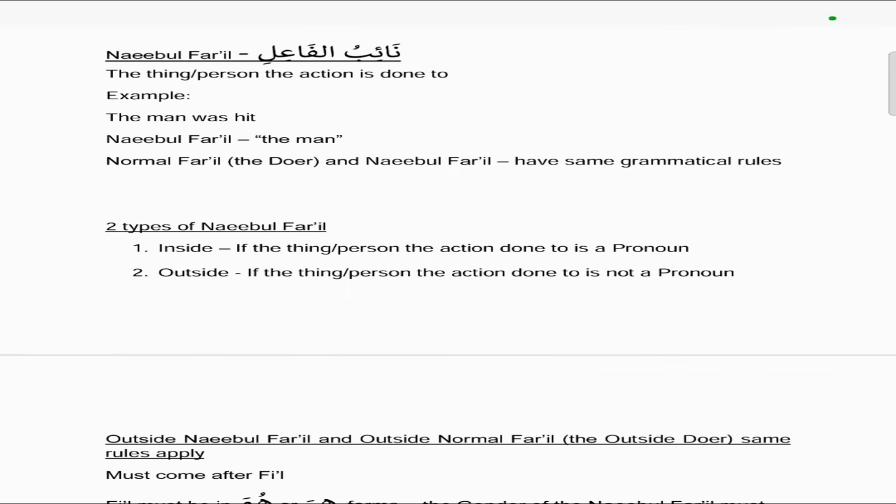So moving to the na'ibul fa'il, which we mentioned before, this is the thing or the person the action is done to. So the example was the man was hit. So the na'ibul fa'il is the man because the action of hitting was done to the man. So the normal fa'il is the doer, and the na'ibul fa'il, both have the same grammatical rules.